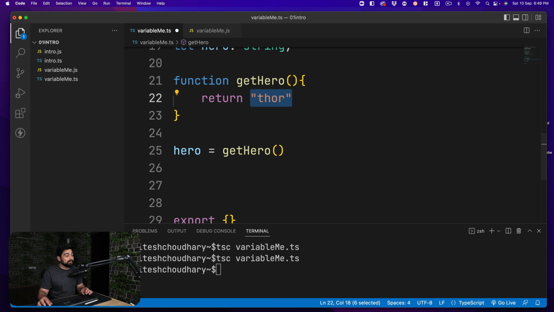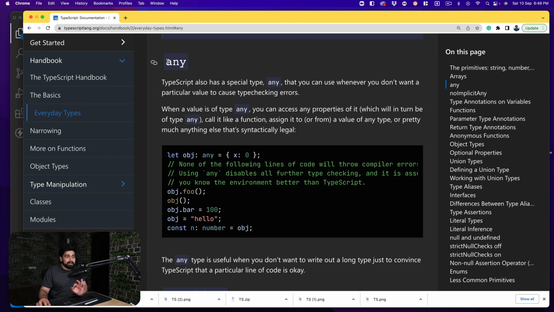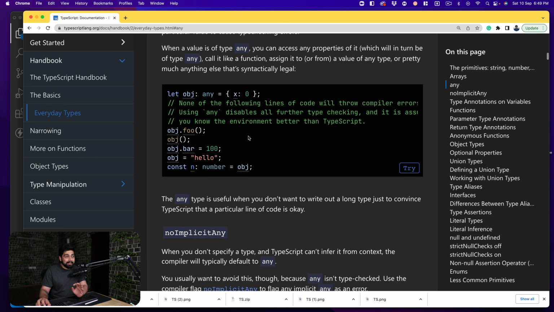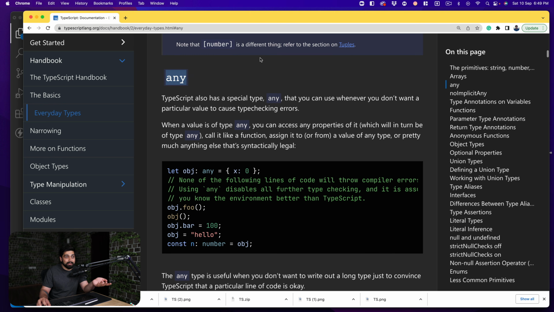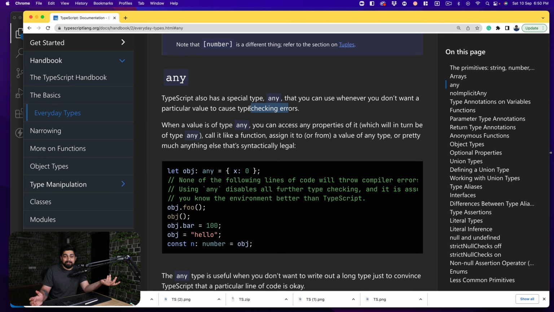Now let me walk you through the documentation because that is the most important part of this video. So here's the documentation, and you can see in the documentation there is any and there is also noImplicitAny. Yes, the any actually is a getaway, and it tells you that any can have actually anything at all that you want to have. So whenever you don't want a particular value to cause type checking, that's when you use any.